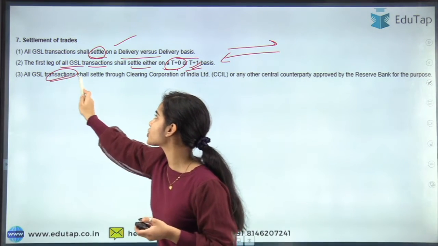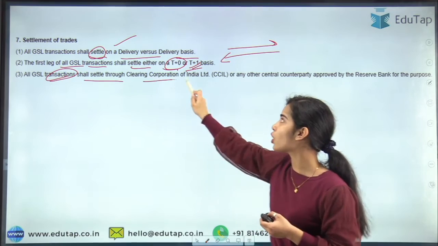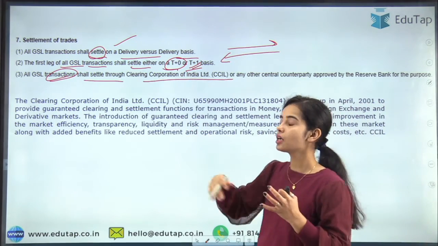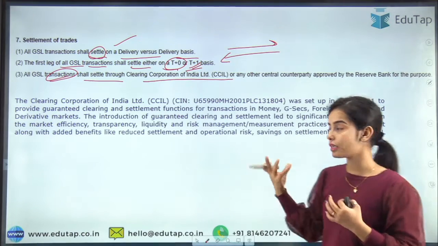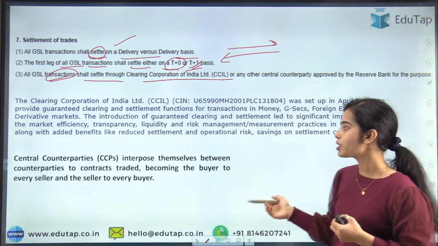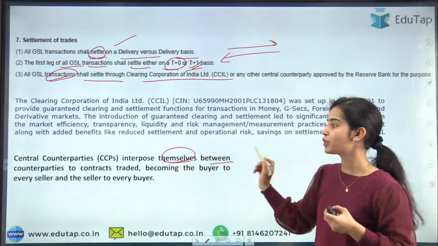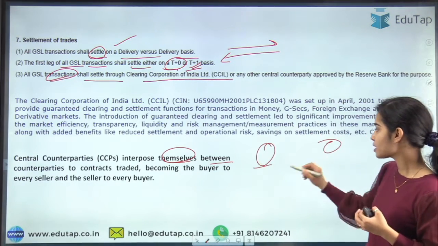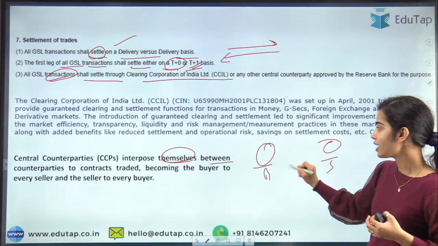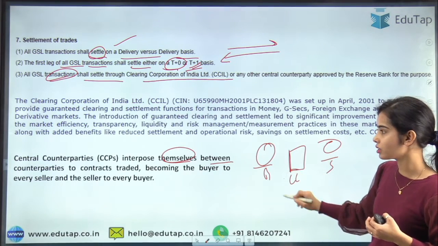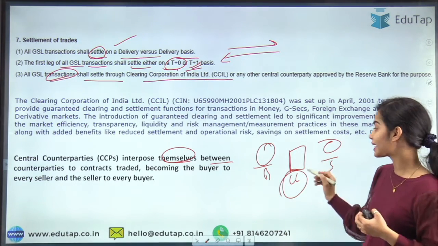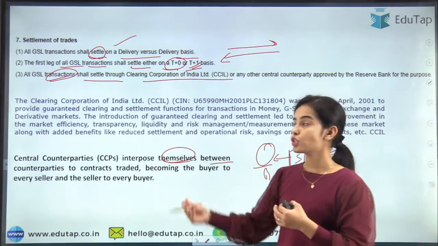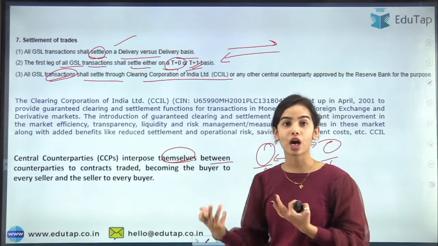All GSL transactions shall settle through the Clearing Corporation of India. So the Clearing Corporation of India is the middleman, we can say. It is the mediator, and it interposes itself between the counterparties. So there are the two counterparties. This is the buyer, this is the seller, and the central counterparty is acting as the seller for the buyer and as the buyer for the seller. So CCIL is actually a central counterparty.